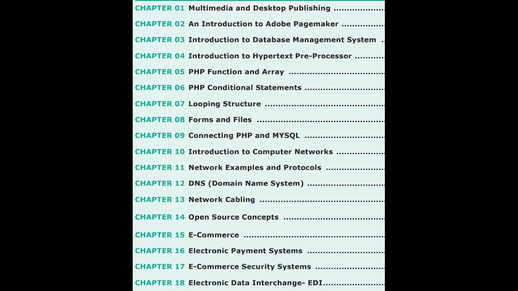any network or internet sites. Okay, and then network cabling is your 13th chapter, and about that also we saw a small introduction, and then the open source concept. Open source concept means some open source software is there, and they'll do some modifications. About that also we saw. And then the 15th and 16th chapters are commerce and payment systems through the internet, right? So it is e-commerce and e-payment systems, that is electronic commerce and electronic payment systems. About that and all we saw.